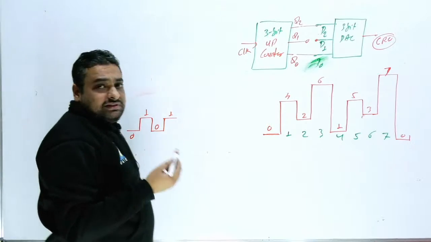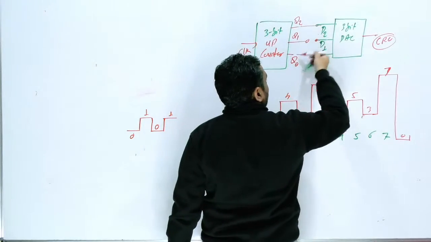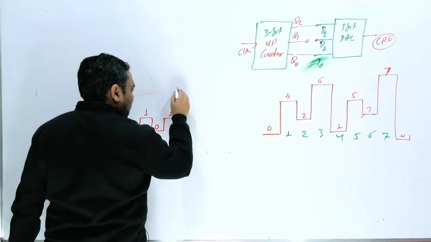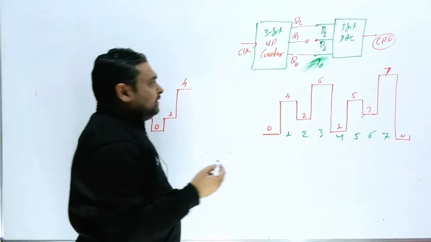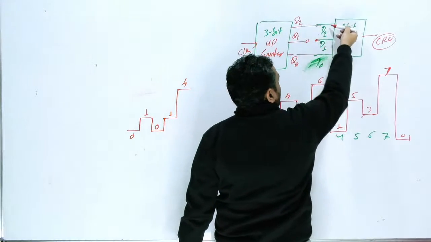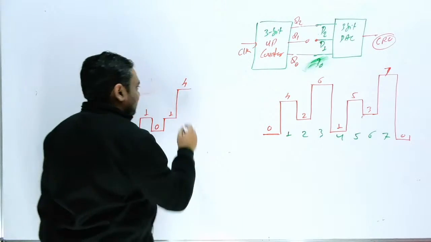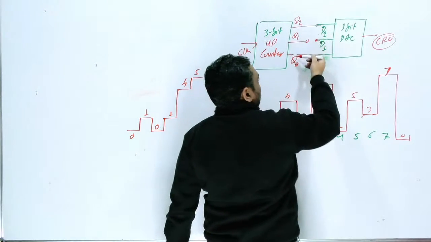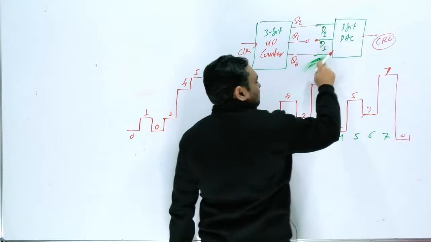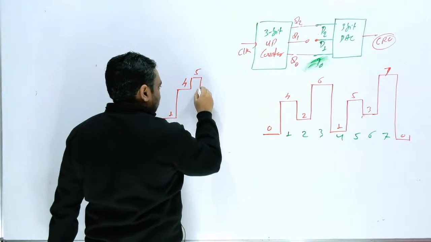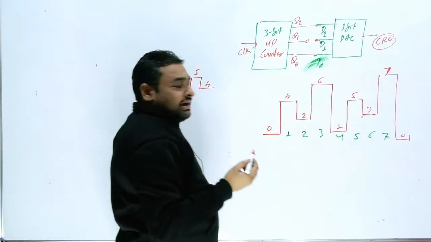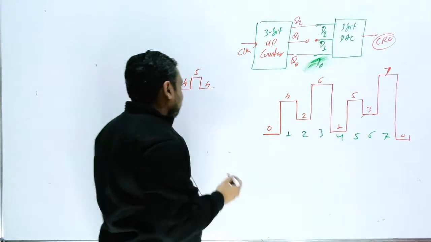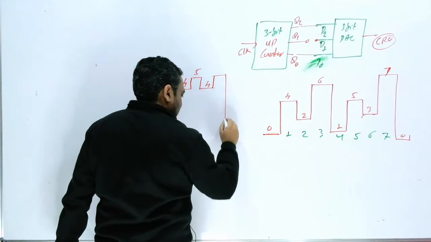Now again in the next, sir, this is 1 0 0. Again you will get 1 0 0, means 4. So now you are moving to 4. Then here you will get 5, 1 0 1. Again this is 1 0 1. So again this is 4 to 5. Then the next, this is 1 1 0, but this is not connected, so 1 0 0. So again this will reach 4. And the last, sir, this is 1 1 1. So this is 1 0 1. So again you will get 5, and then again this is 0.